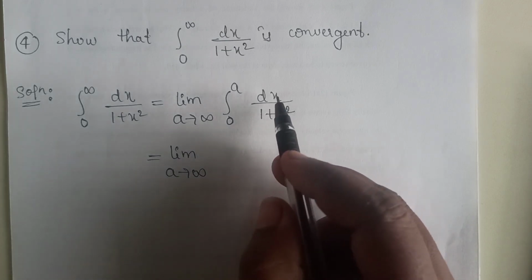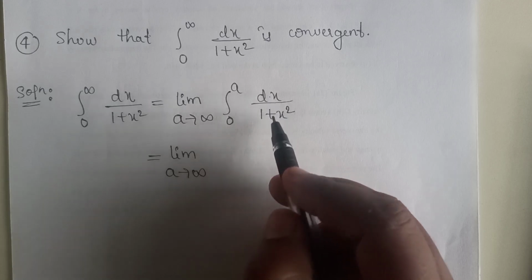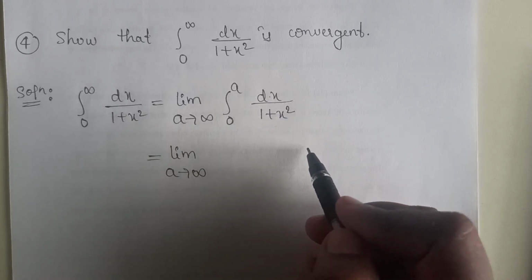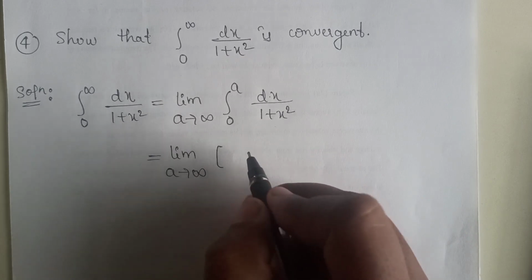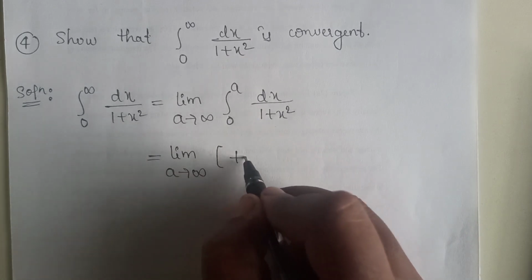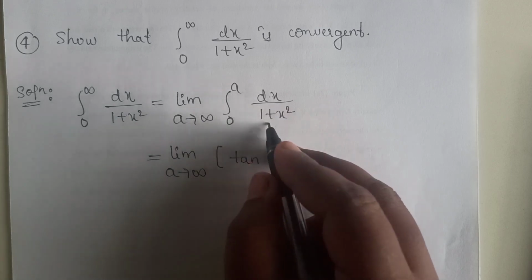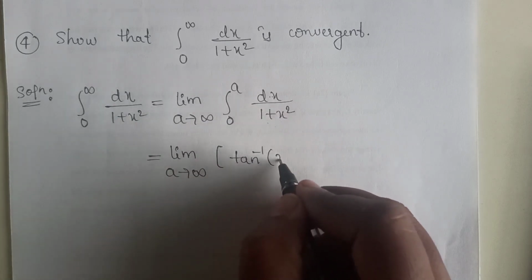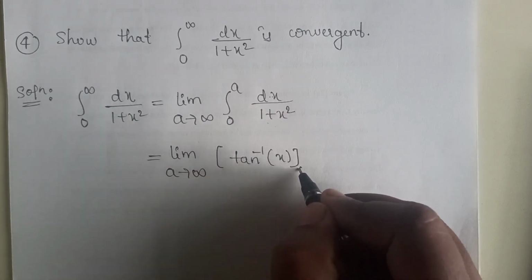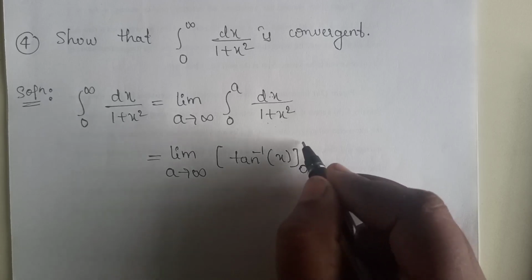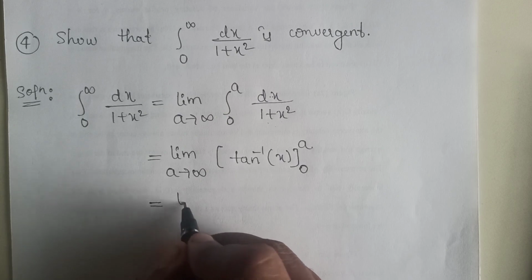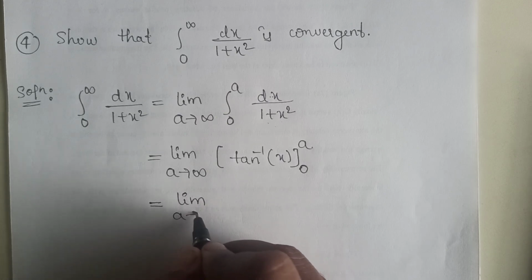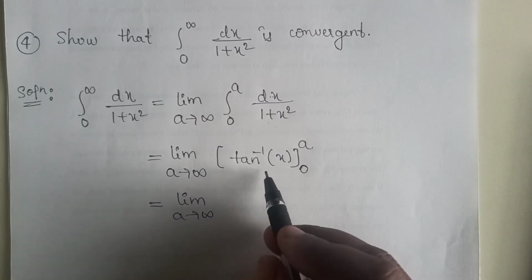We know that integration of 1 divided by 1 plus x square is tan inverse of x, therefore we can use that directly. Now the limits are 0 to a. Further simplifying we get limit a tends to infinity tan inverse of x.